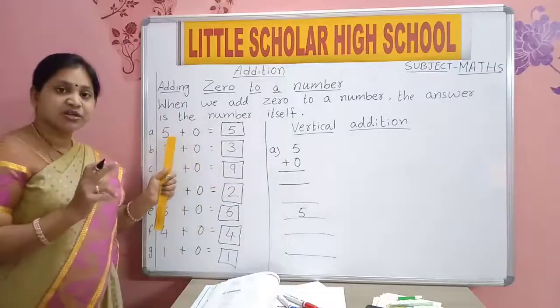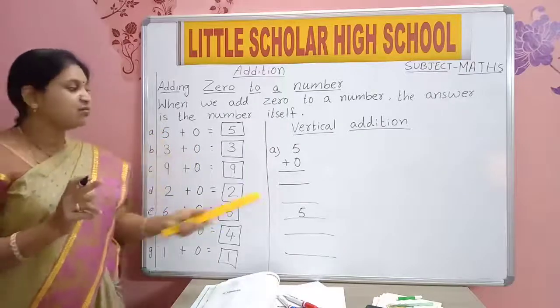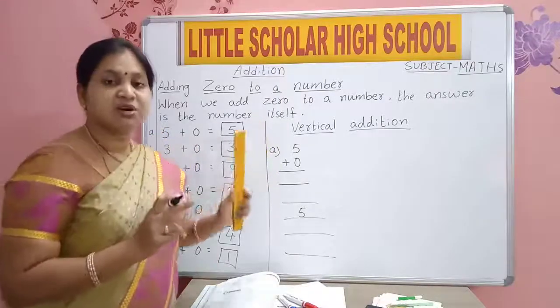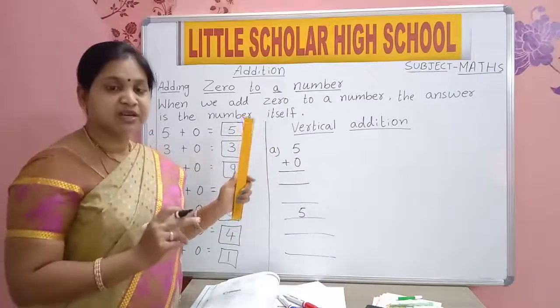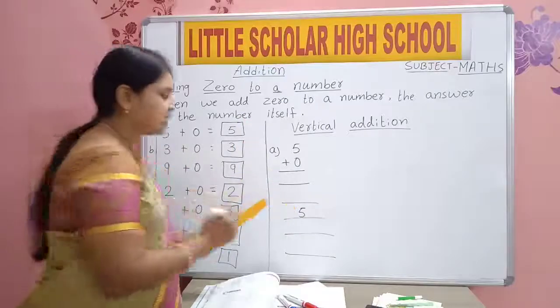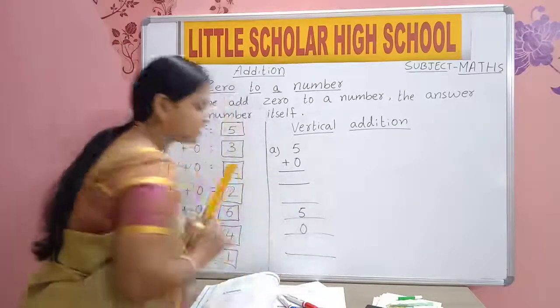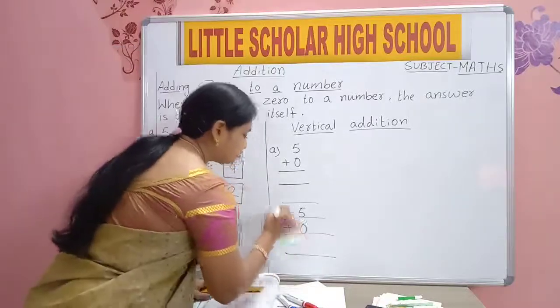While writing horizontal addition, after A, you will leave one line and write B. When you are putting the numbers one below the other, you will not leave a line. 5 in the first line, then you will write 0 immediately in the next line. Then next to 0, you will put the plus sign.